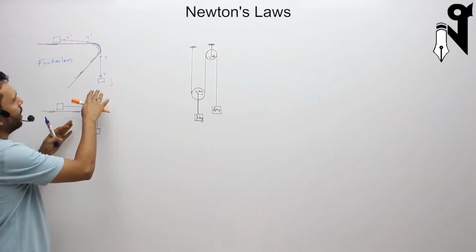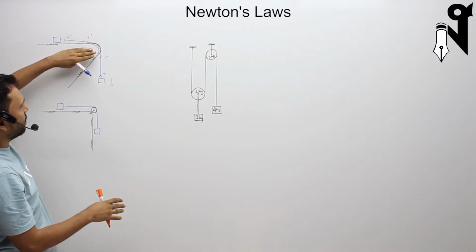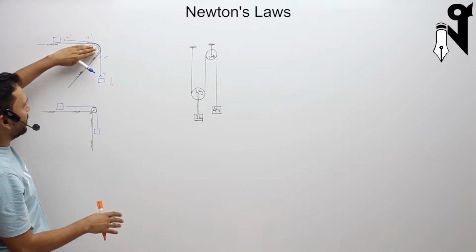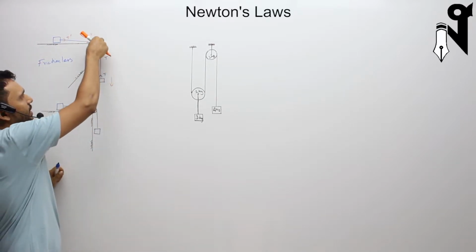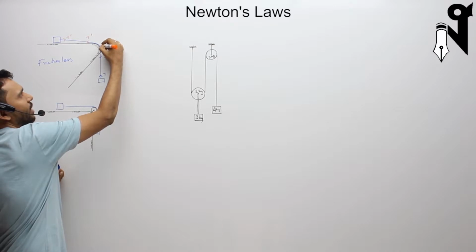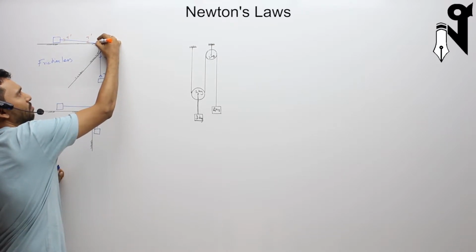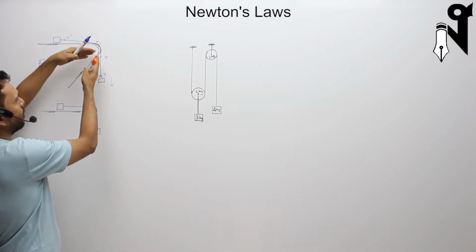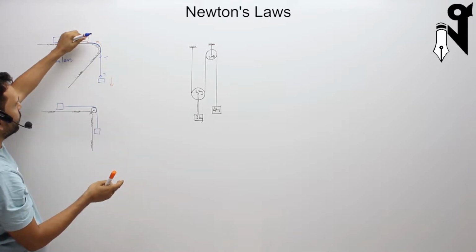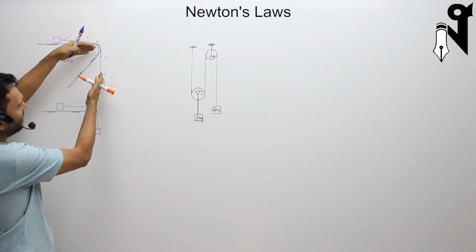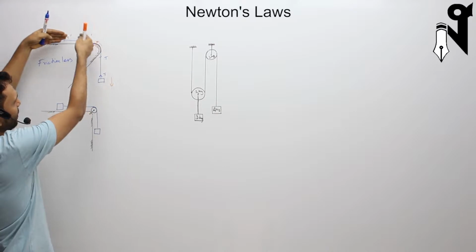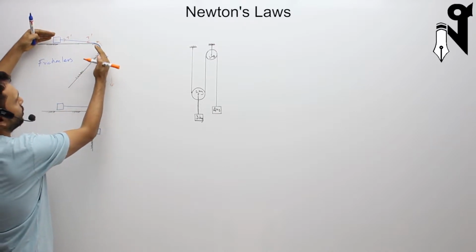If the body is going down, the friction will have a resistive action over here. It will resist the thread from going and it is going to give a backward force on the thread this way, which is going to increase the tension over here and decrease the tension over there.